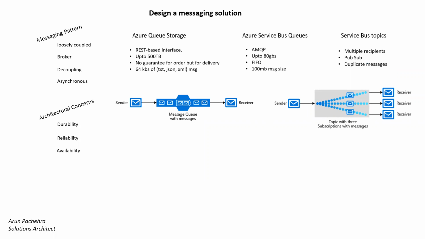A very simple high-level example to understand is the YouTube bell icon. When a new video is uploaded or released, people who have subscribed get the notification. Where it differs from the queues we spoke of, whether storage queue or Service Bus queue, is that the message is going to be duplicated to those subscriptions that we have created. In that way, we can have more than one recipient. So if you have a scenario where you want to decouple the components of a solution, but you have receivers concerned with the exact same messages as another receiver component, then this is where you can use a Service Bus topic.